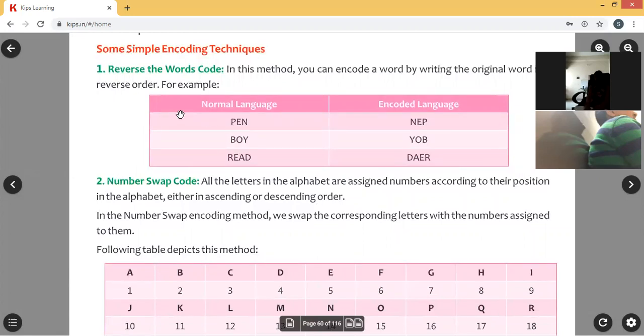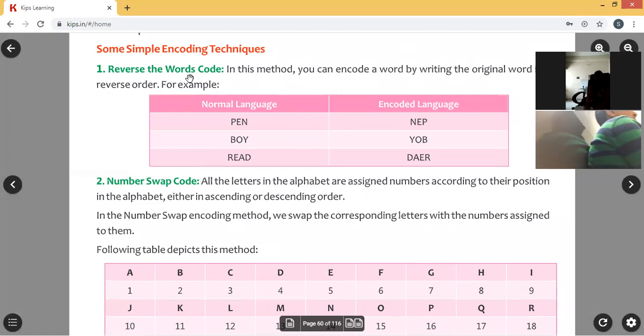See, encoding means hundreds, thousands of methods will be there, children. An unlimited number of methods will be there. Just for example, you are small children, that's why they gave only 3 methods in your textbook. 3 methods for encoding. How we will encode. First method is the reverse the words code method.